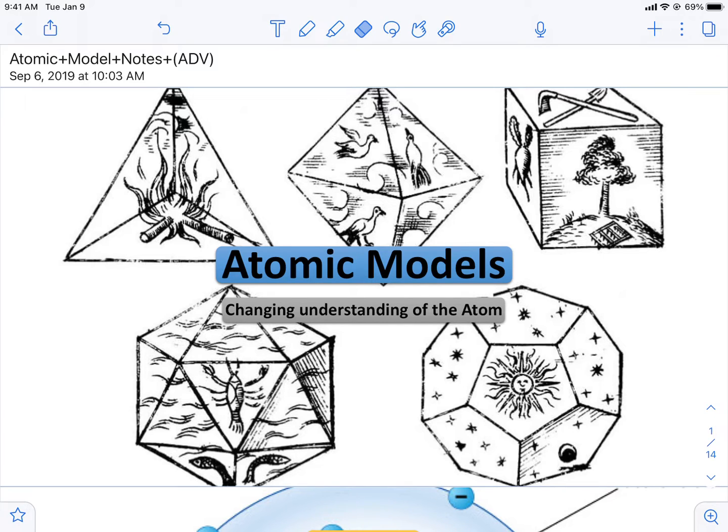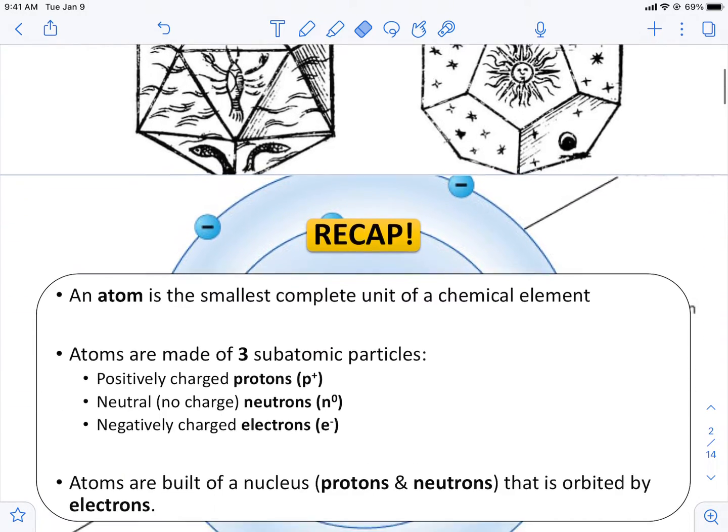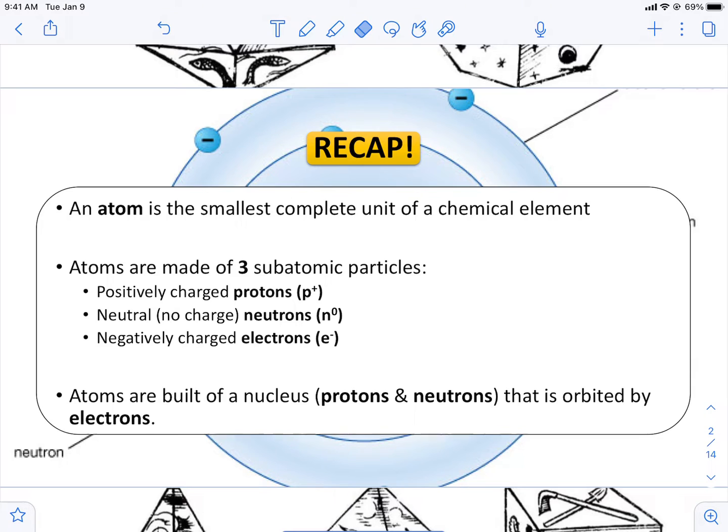Today we are going to go over how the atomic model has changed since 400 BCE, that is before Common Era. We've been drilling over protons, neutrons, and electrons these past couple weeks, and so we're going to see how our recent modern understanding of the atom is really only about 100 years old, and it's taken a long time to get to this point. So we're going to go through some of those earlier models today.